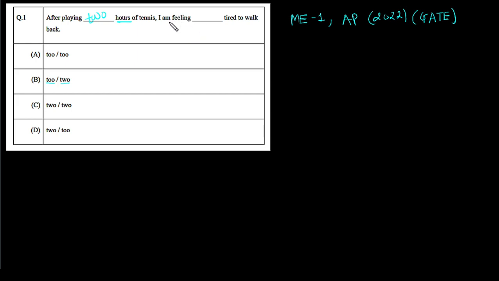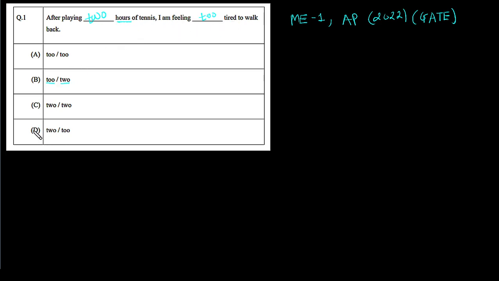In the second part, I am feeling, that means this player is feeling tired to walk back. Again in this blank we can put TOO, denoting the amount of tiredness of this player. This means too much. So after playing 2 hours of tennis, this player is too much tired.